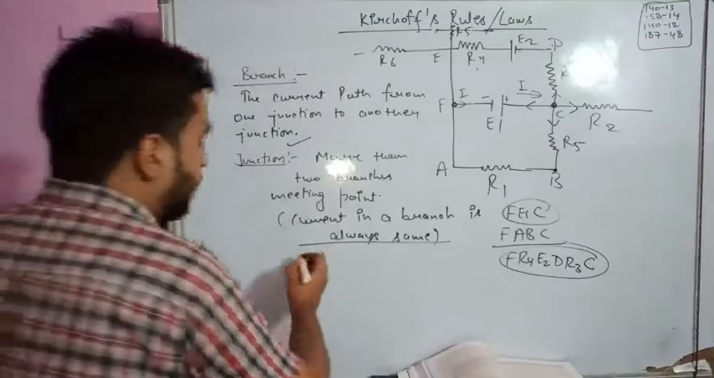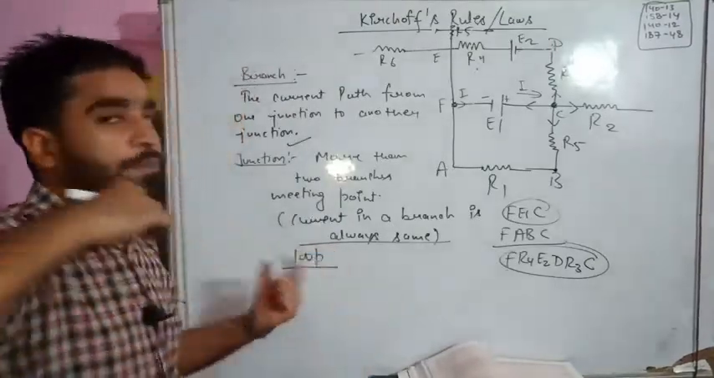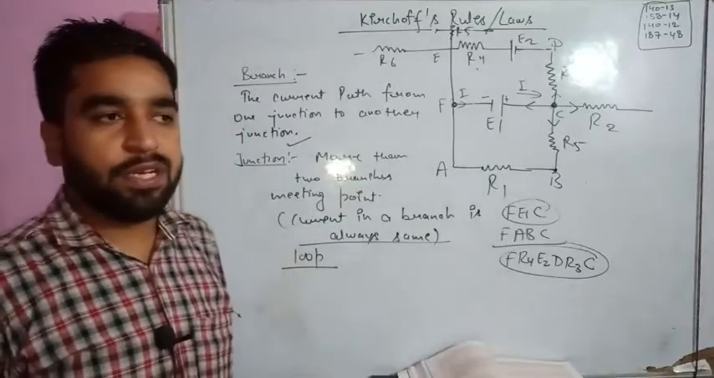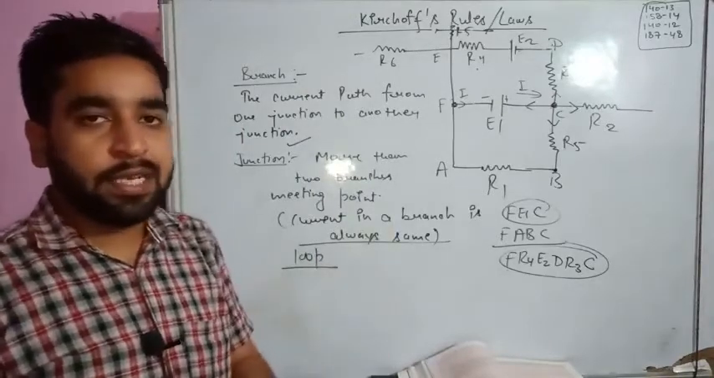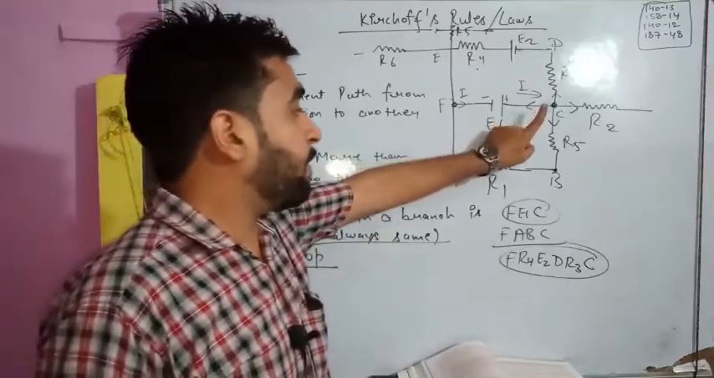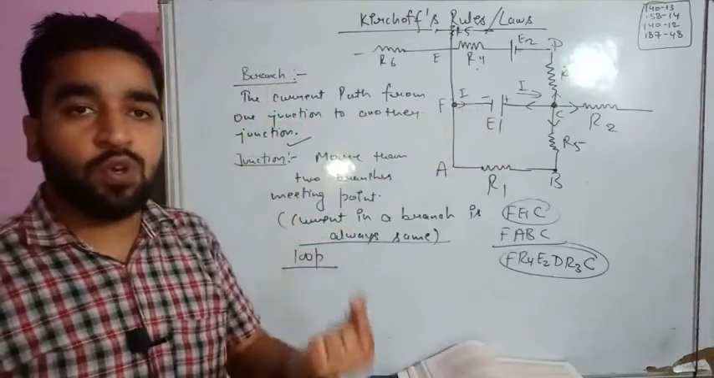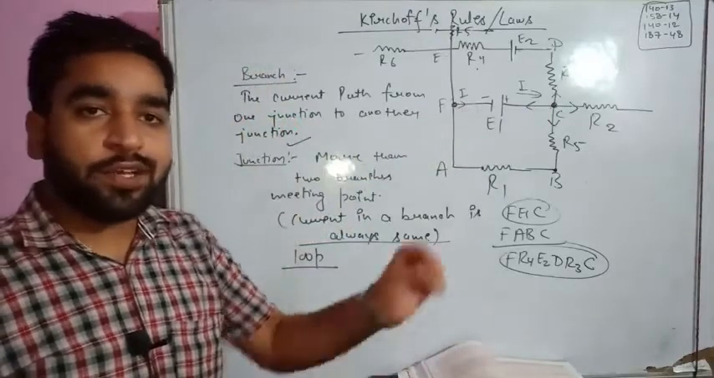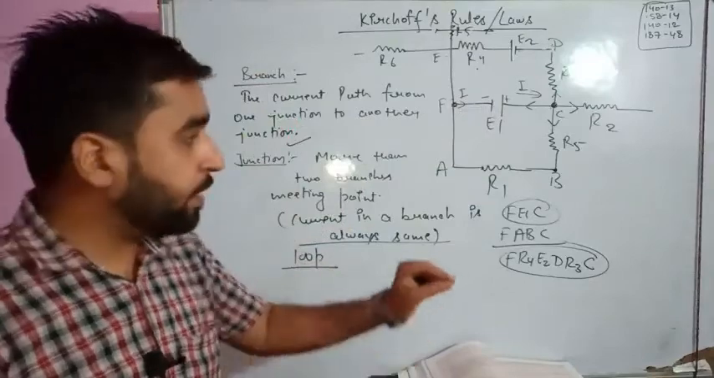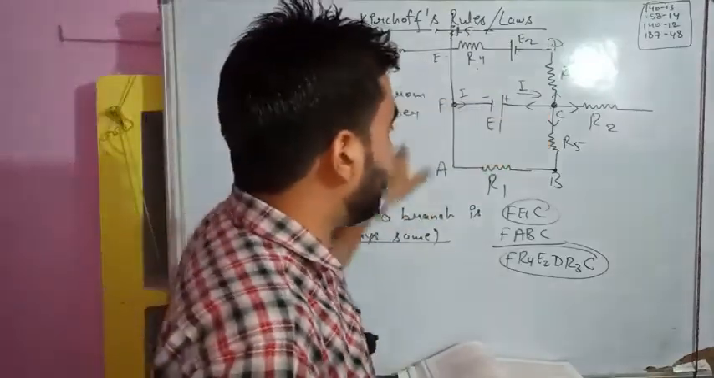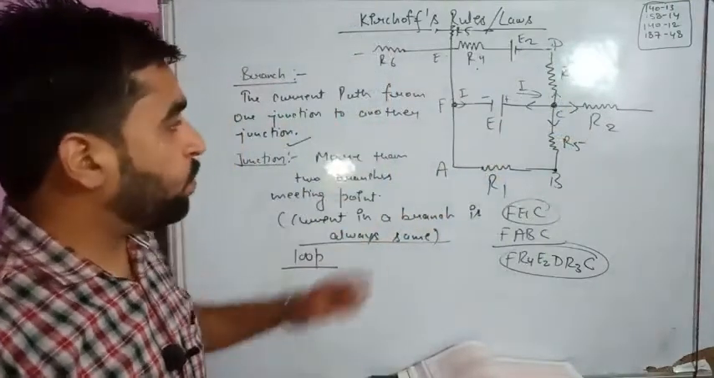Now students, let us discuss another terminology, that is loop. Actually, a loop is a continuous path. When we speak about a branch, a branch is the current path from one junction to another junction. But a loop is a continuous path starting from the same point and ending at the same point. So from C we start and come back to C. That will be known as a loop.